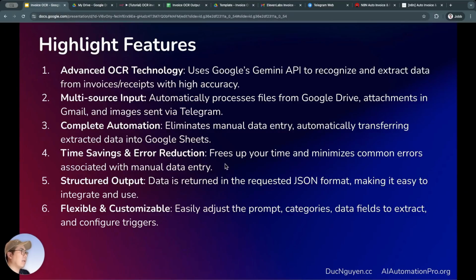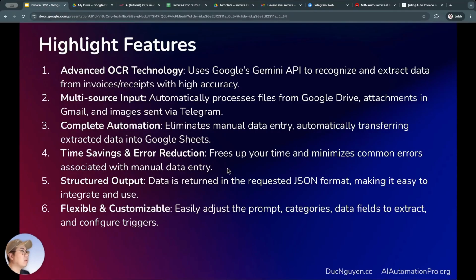As you just saw, whether it's OCR recognition or the automated data extraction process, it still can't guarantee 100% accuracy. There will still be cases where it might not recognize the information correctly, or it might interpret the data differently from what we want. Basically, it automates our workflow and helps us save a lot of time. But we still need to do the step of checking. For example, in the past, you might have spent 3 or 4 hours each month just on the accounting invoice declaration part. Now, you might only need about 10 or so minutes to do a final check. So that's already saving a lot of time, right?